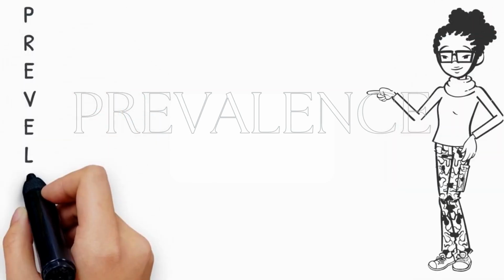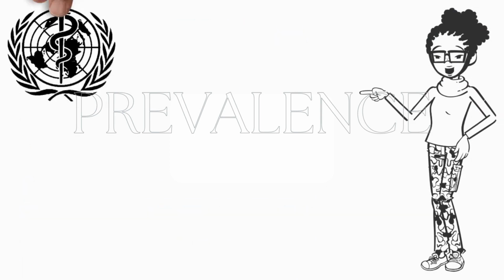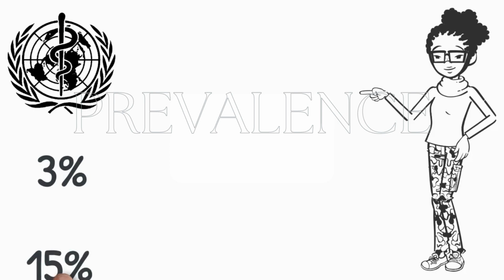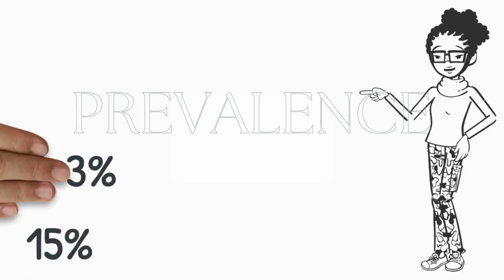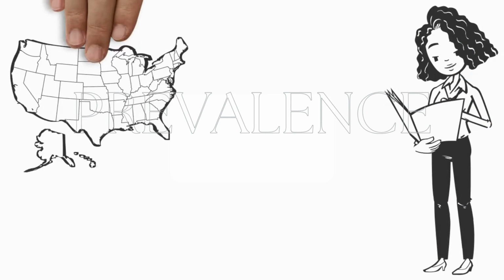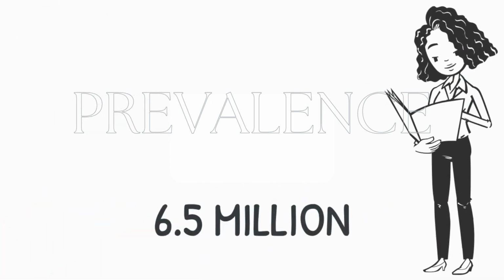Now, let's take a look at how prevalent intellectual and developmental disorders are. According to the World Health Organization, an estimated 3% of the global population has an intellectual disability, while up to 15% of the said population may have a developmental disorder, making intellectual and developmental disorders relatively common. In the United States, the Centers for Disease Control and Prevention, the CDC, estimates that around 6.5 million individuals have some form of intellectual and developmental disorder. Its prevalence varies depending on the specific condition.